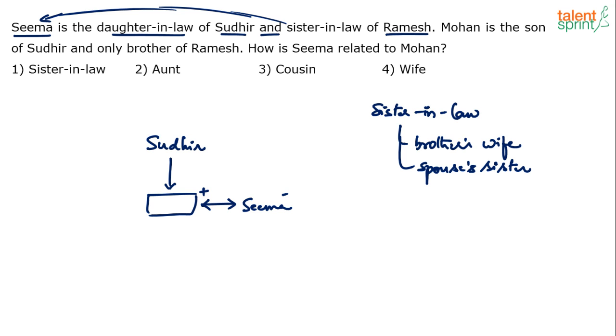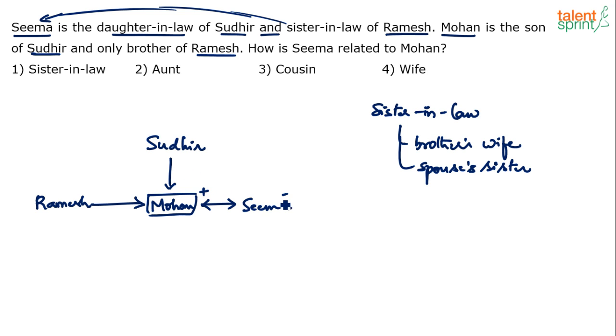So that's a confusion, but when you read the next statement, it makes it very clear. See what it says. Mohan is the son of Sudhir and only brother of Ramesh. Sudhir is already there in the diagram here. Now Mohan being the only brother of Ramesh and son of Sudhir clearly tells us that Mohan has to be this son who's married to Seema. Now it's complete. The only brother of Ramesh is Mohan. Ramesh has got no other brother. Ramesh has got only one brother, Mohan, who's the son of Sudhir.